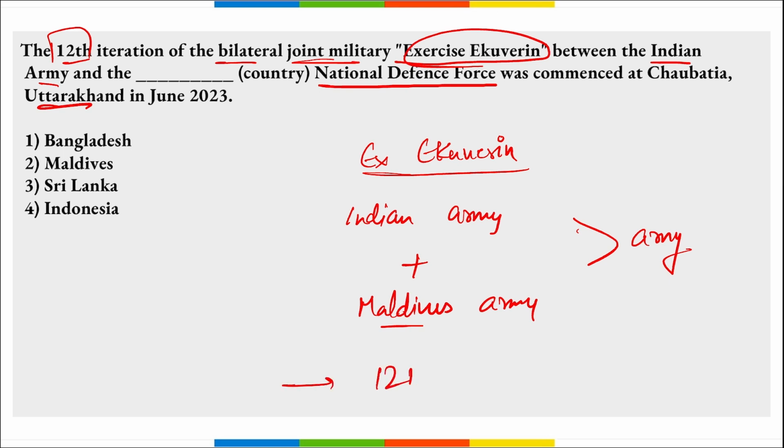This was the 12th edition of the exercise that was held recently, and if the location is asked, then it was held in Uttarakhand in India only. Correct? It was held in the month of June, and it is a bilateral exercise that is conducted alternately once in India and then in Maldives. Correct? So option 2 is right here.